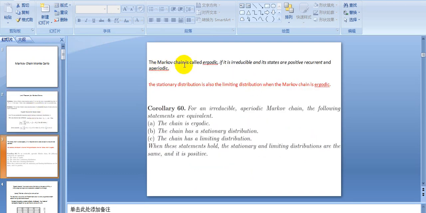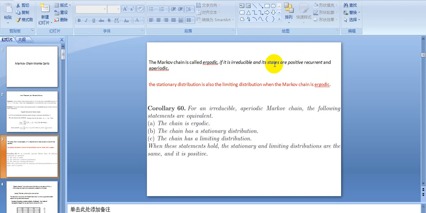A Markov chain is called an ergodic Markov chain if it is irreducible and its states are all positive recurrent and aperiodic. What is the meaning of positive recurrent? Positive recurrent means the probability that any state will recur is positive.